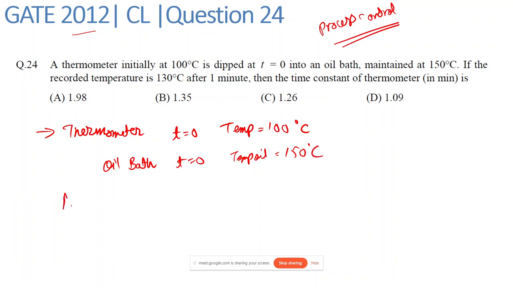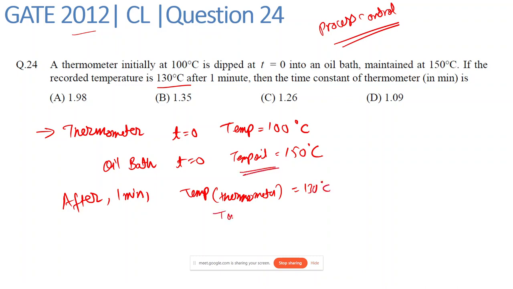Now after 1 minute, the recorded temperature is 130 degrees Celsius. So the temperature of the thermometer becomes 130 degrees Celsius, and the temperature of the bath will remain the same, 150 degrees Celsius.